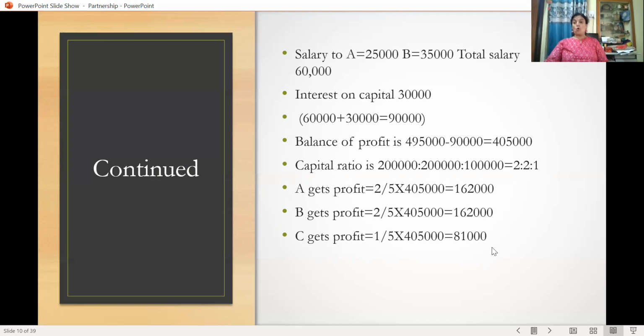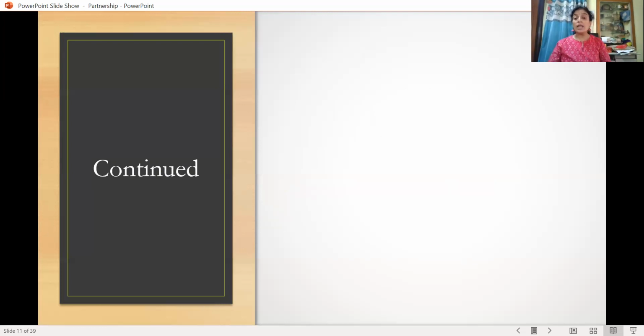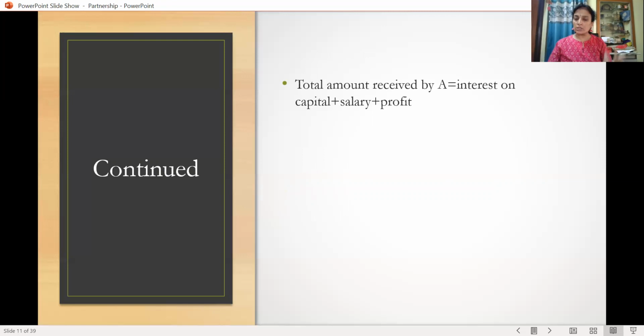So in total, what does A get? A gets the interest on capital plus salary plus profit. What does B get? B gets interest on capital, but there is no salary, plus profit. What does C get?